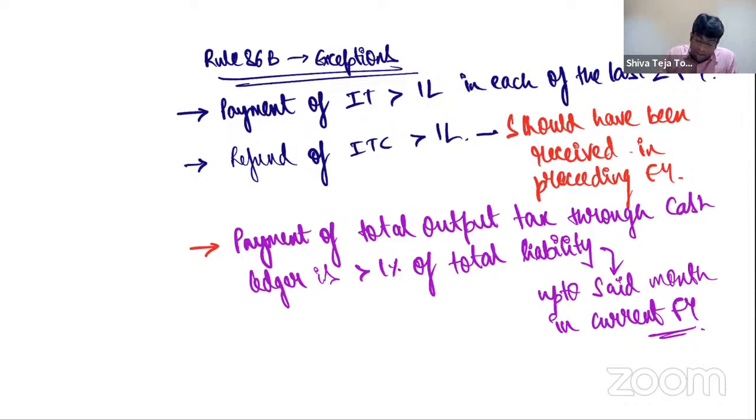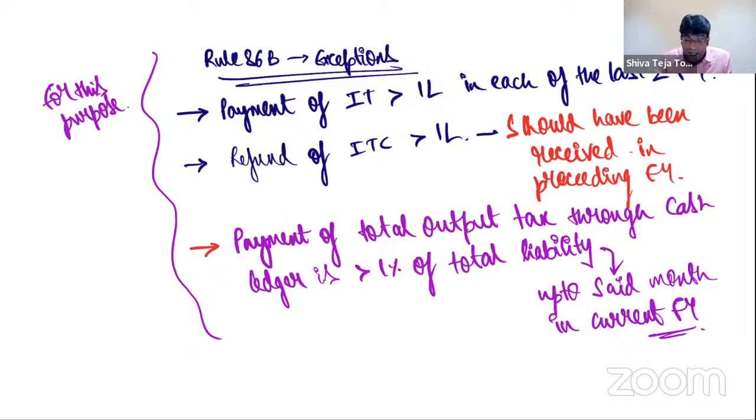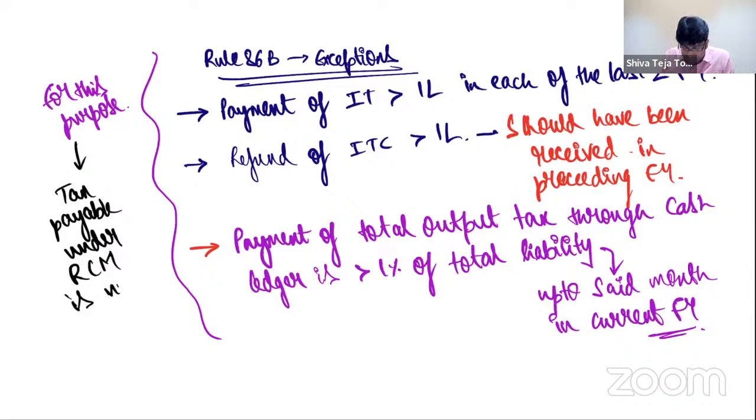And let me tell you an interesting point, my dear friends. For this purpose, this point is very interesting and very powerful. Tax payable under RCM is not considered.